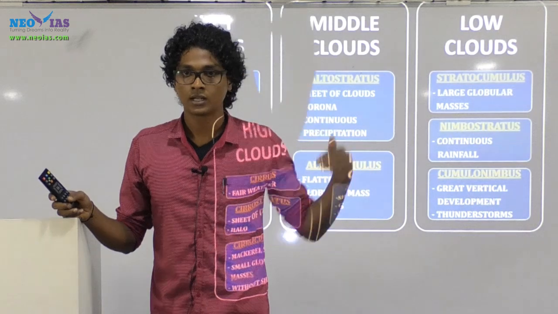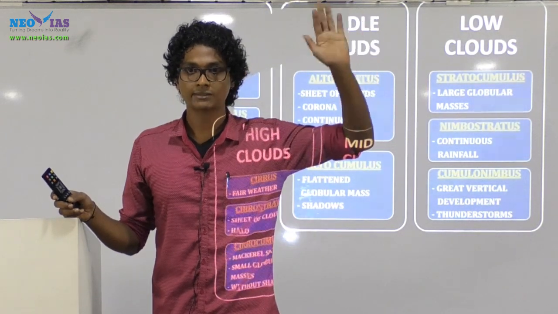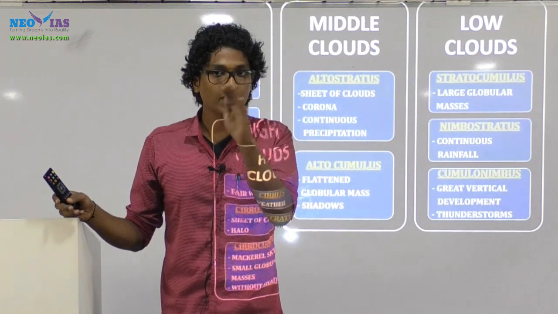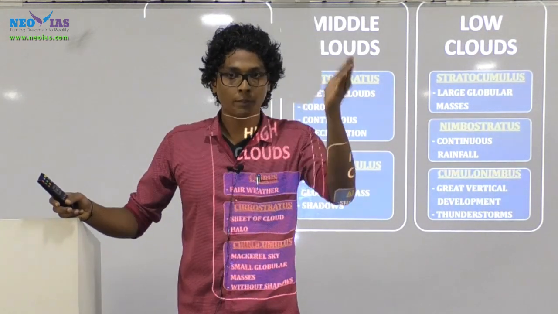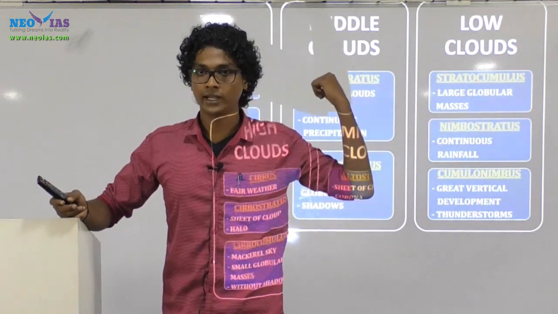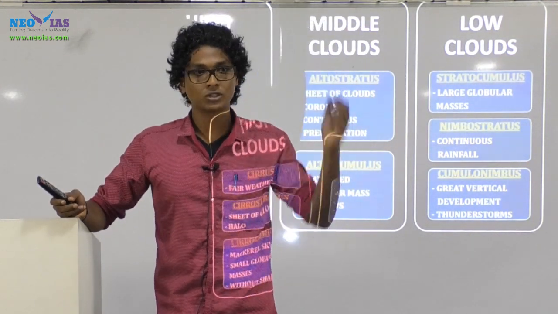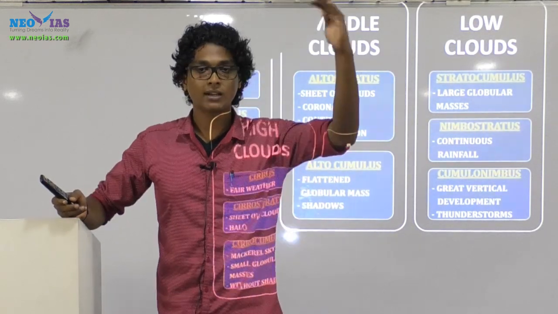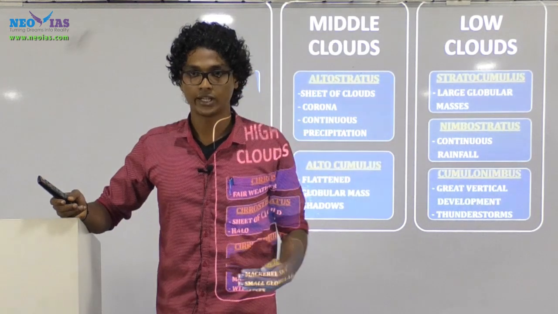The cloud can reflect off the insolation as well as block the terrestrial radiation. So if we have a low cloud or a middle cloud, it can block the insolation. High cloud won't be able to block the insolation, because it's thin. But comparing with terrestrial radiation, high clouds can reflect more terrestrial radiation.